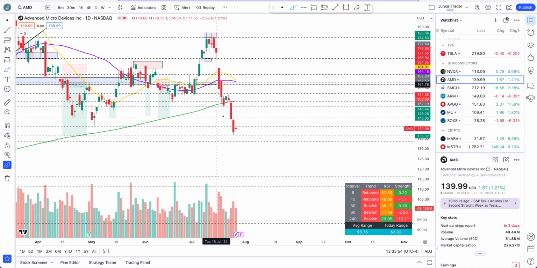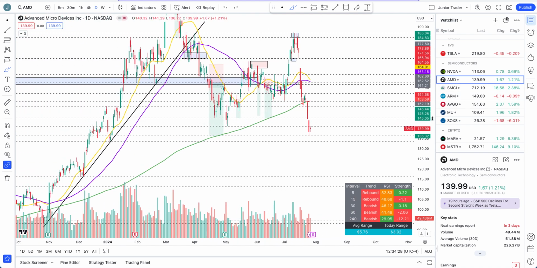Again, just stay with the trend, and even when the trend is extended to the downside, rebounds are possible. But since rebounds are always against the trend, you just don't know how high a rebound would go. For example, this rebound was just a dead cat bounce, right? So it's better to mostly trade with the trend, let the rebound happen, take profits in the extensions, and you can reload in the rebounds. This week would be a little bit of a different week because we have earnings, so the chart may change, and we'll talk about that as well once the earnings has happened.